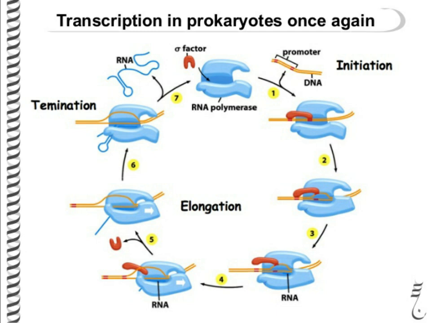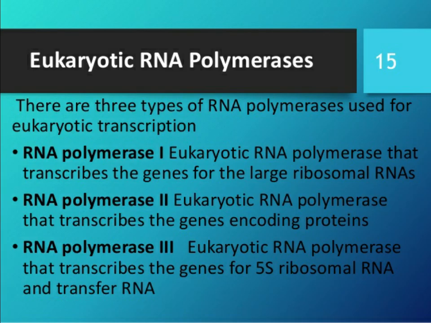The RNA polymerase enzyme synthesizes RNA in the 5' to 3' direction. There is only one type of RNA polymerase in prokaryotes, which is responsible for the synthesis of all three types of RNAs, for example ribosomal RNA, messenger RNA and transfer RNA. On the other hand, in eukaryotes there are three types of RNA polymerase, namely RNA polymerase 1, which synthesizes the ribosomal RNA, polymerase 2, which synthesizes the messenger RNA, and polymerase 3, which synthesizes the transfer RNA.